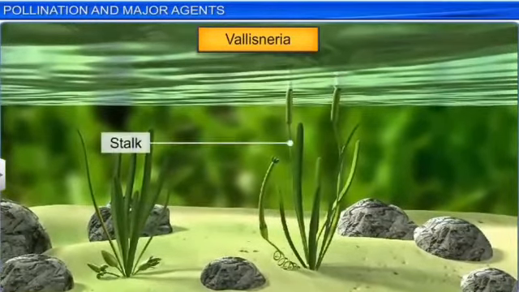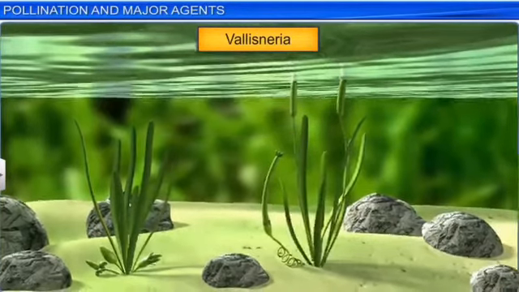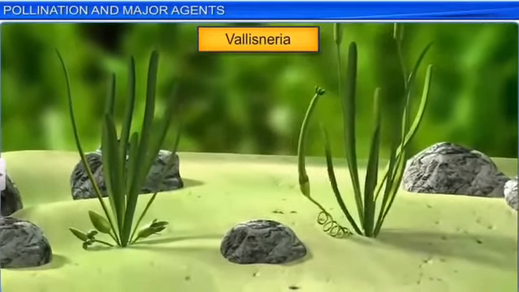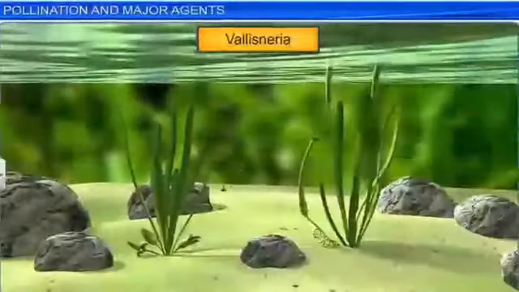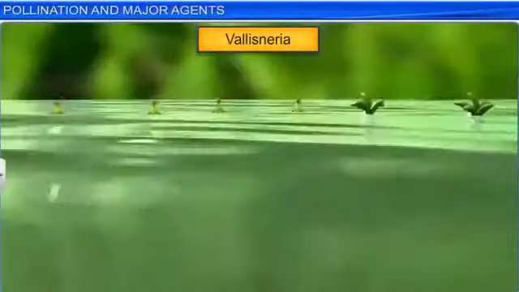Well, in the case of Vallisneria, a female flower reaches the surface of the water by means of a long stalk, and the male flowers or the pollen grains are released onto the surface of the water. So they are carried passively by the water currents. Moreover, some of them eventually reach the female flower and the stigma.